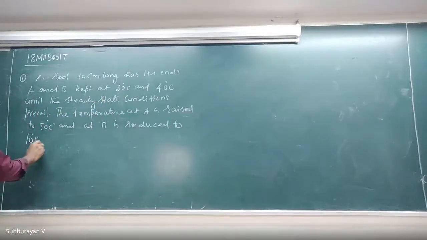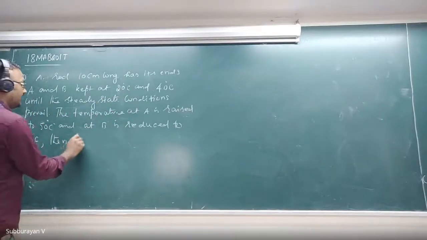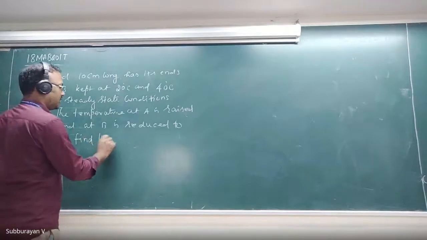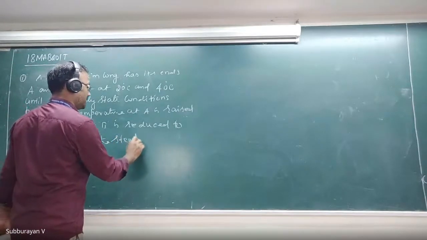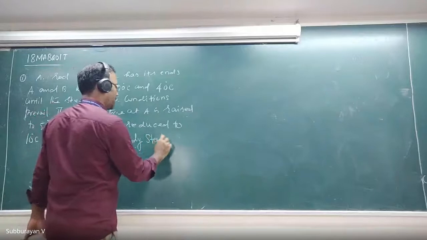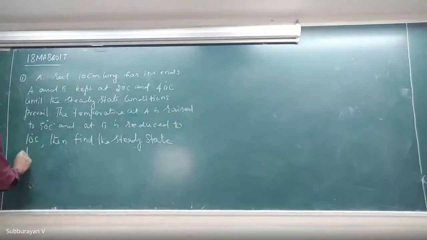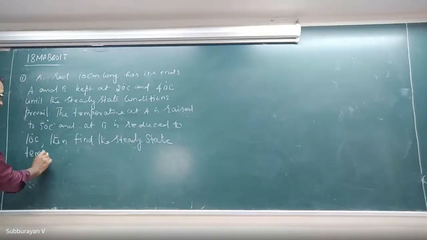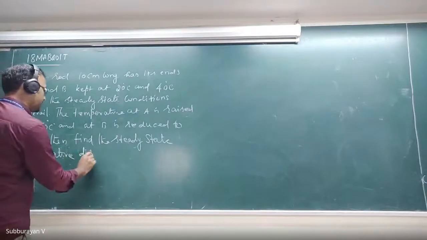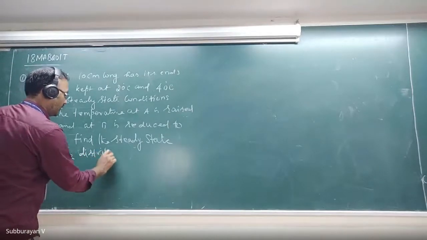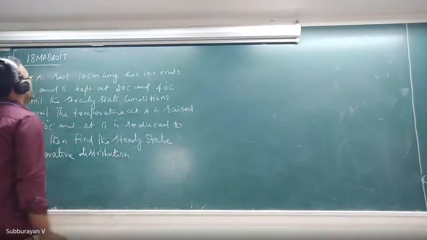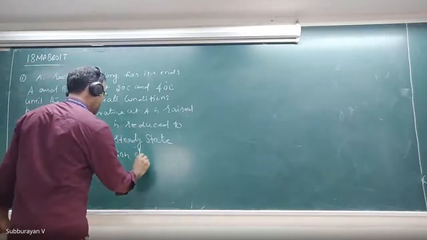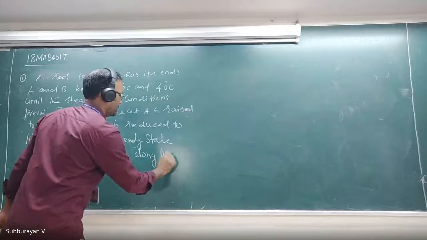Then find the steady state temperature distribution along the rod.